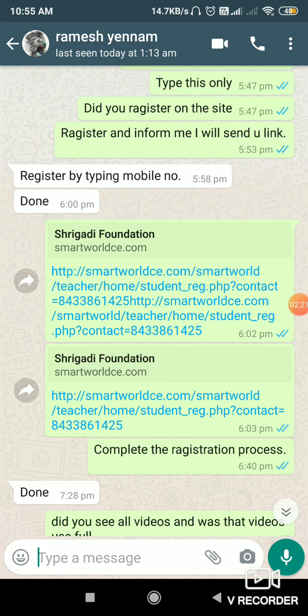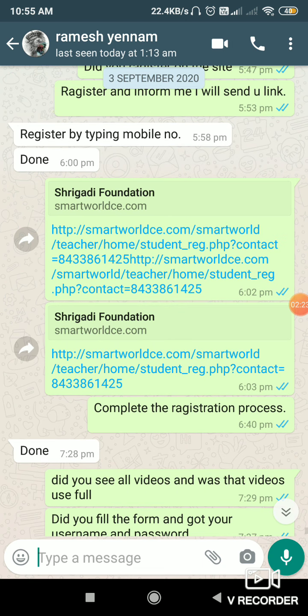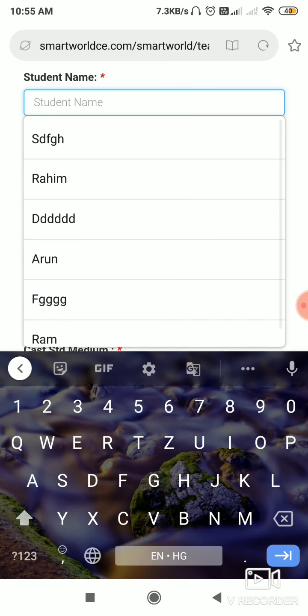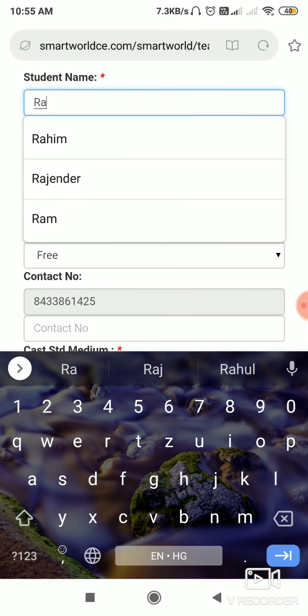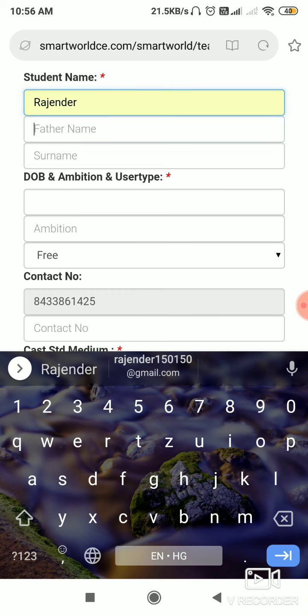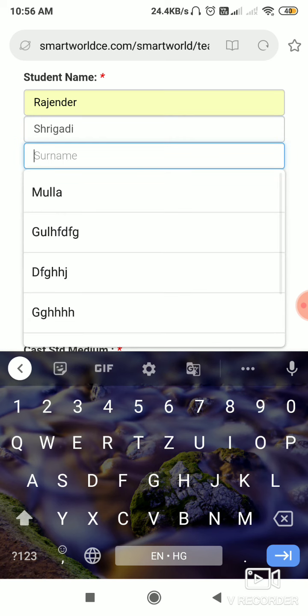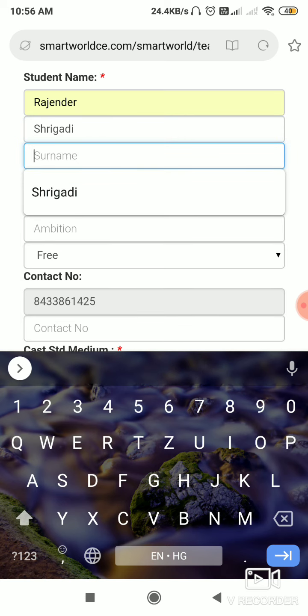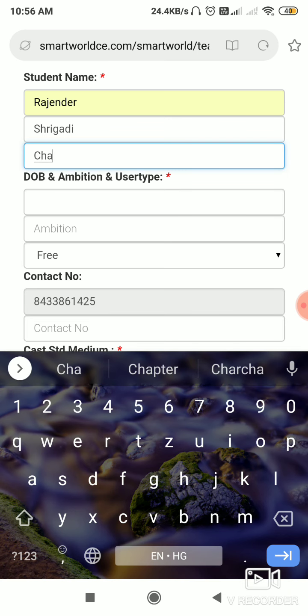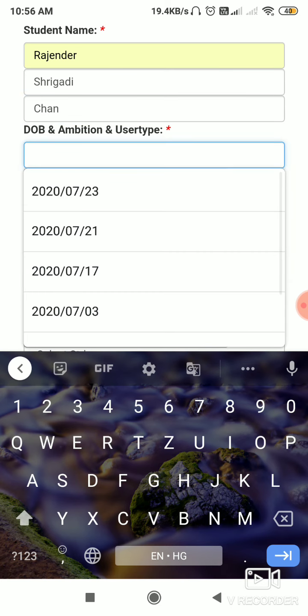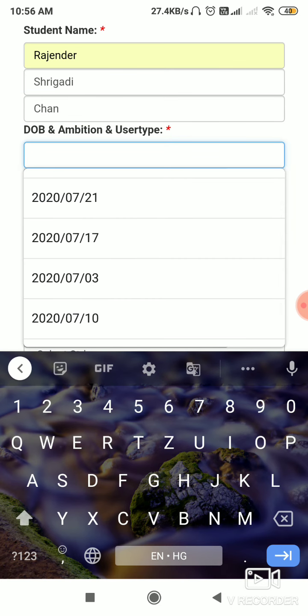Right, so you will get this type of link where you need to complete the registration. So I'll do the registration. Enter the father's name. Then give your date of birth.